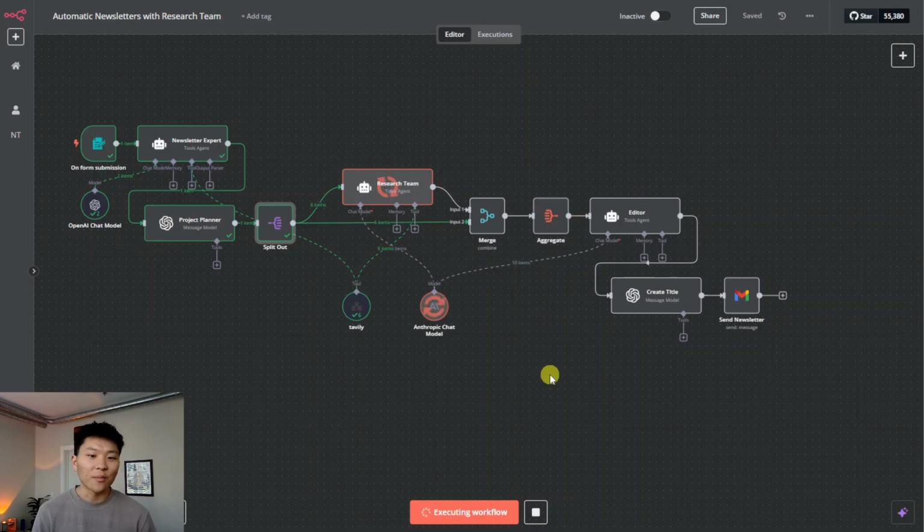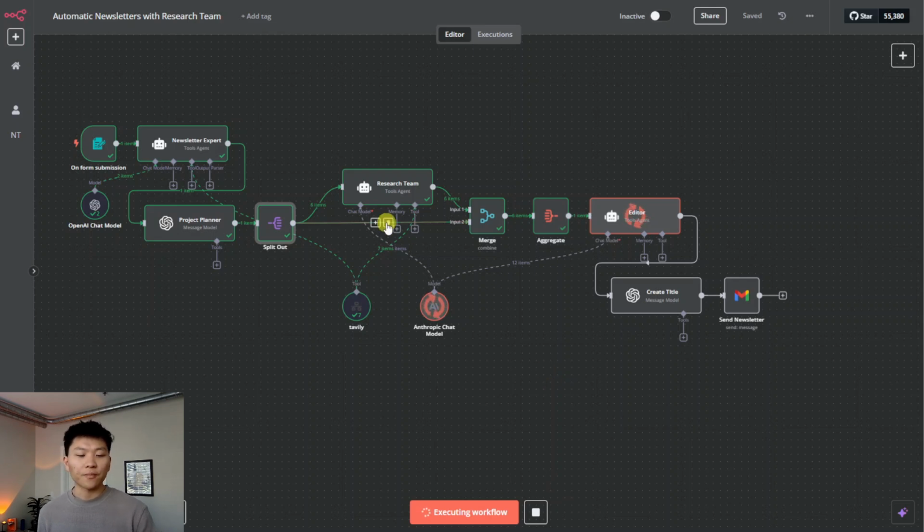The editor's job is to pretty much put it all together in a newsletter structure, make sure it all flows nicely. It's going to make sure that we have our inline citations that are clickable. It's going to put everything in sort of like the HTML format, so the section headers are bold and all that kind of formatting stuff. It's going to add a sources section at the bottom like we saw in that demo, where we'll be able to click on all the sources that are mentioned in this newsletter.